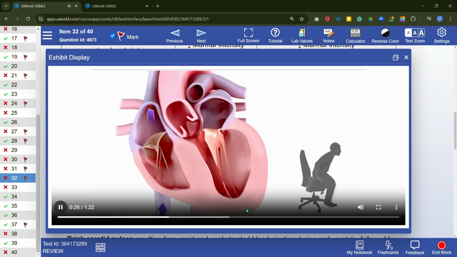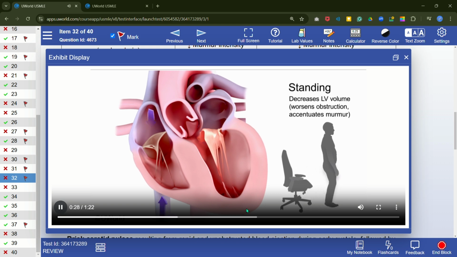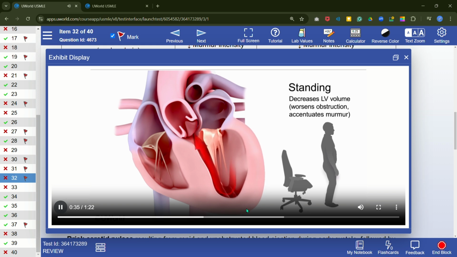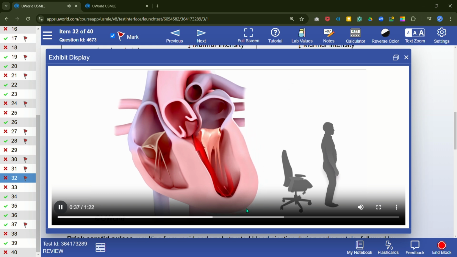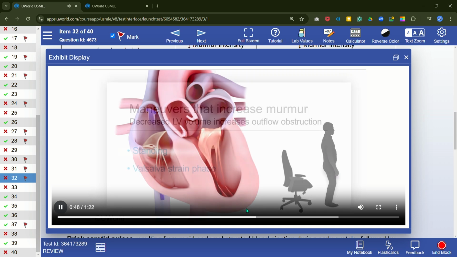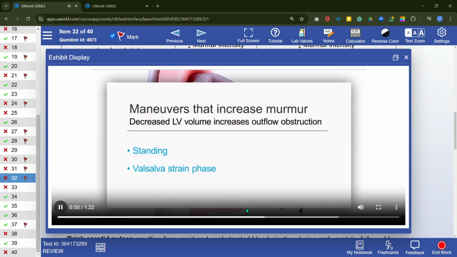Standing causes blood to pool in the legs and reduces venous return to the heart. Standing decreases left ventricular volume, worsens obstruction, and accentuates the murmur. In severe cases, systolic anterior motion of the mitral valve leaflets may further exacerbate the outflow tract obstruction. Other maneuvers that decrease left ventricular volume, such as the strain phase of Valsalva, will also accentuate the murmur.